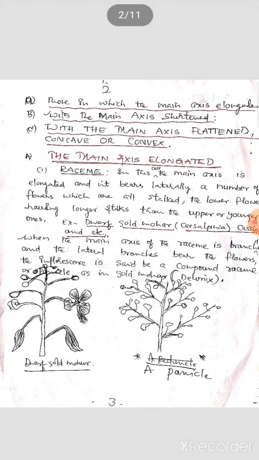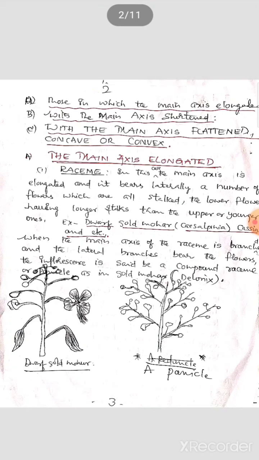Each and every flower has a stalk. The lower flowers have longer stalks than the upper or younger ones. An example is dwarf gold mohur, which comes under Caesalpinia, and also Cassia.